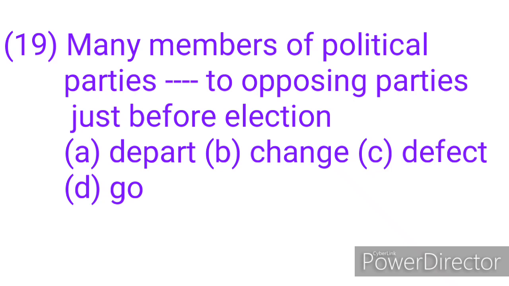Go means to move from one place to another. So, as you can already deduce, the correct answer is option C, defect. The sentence is simply saying that many members of political parties defect, that is, leave their political parties for opposing political parties just before election.